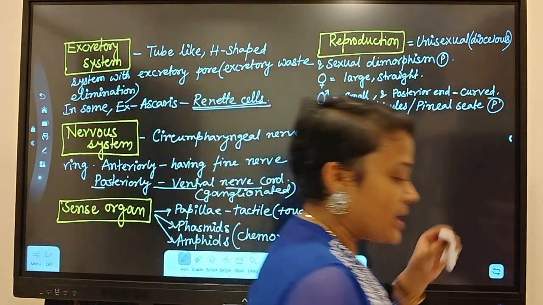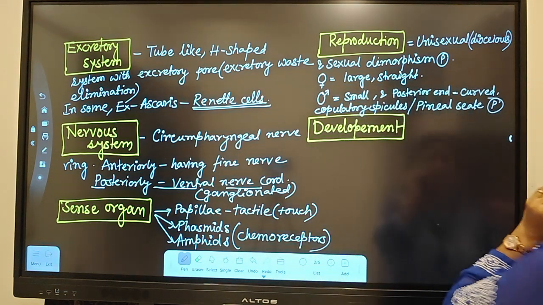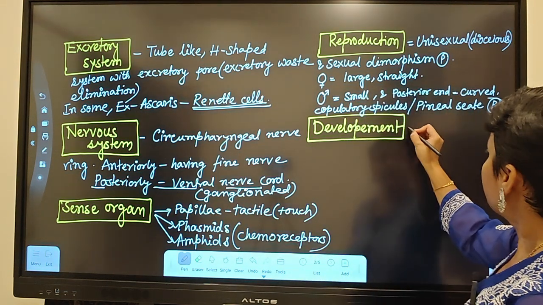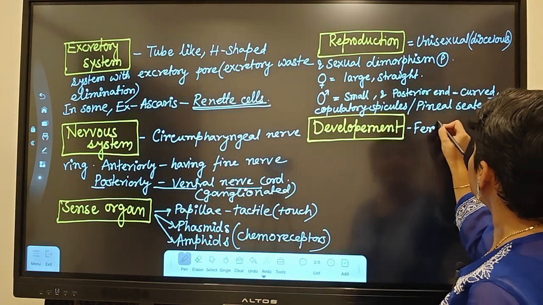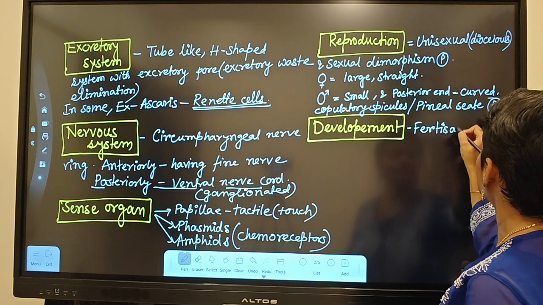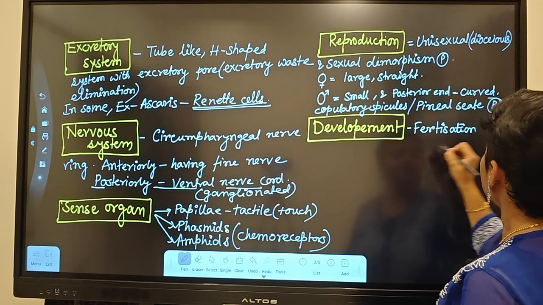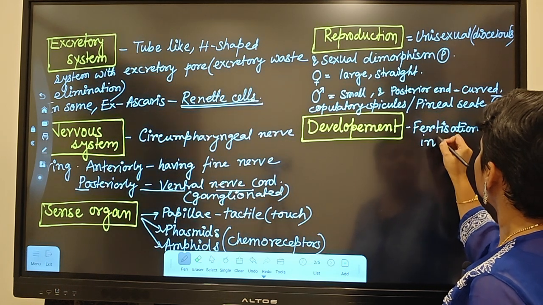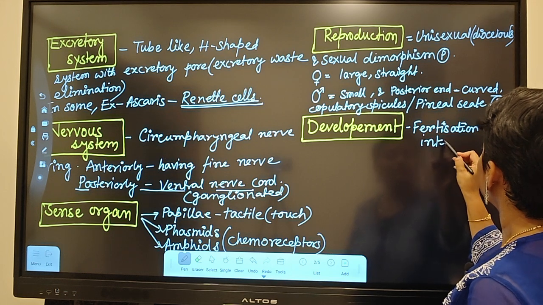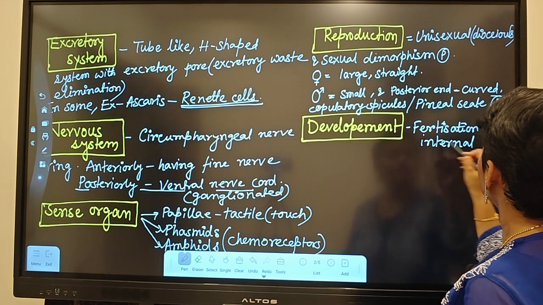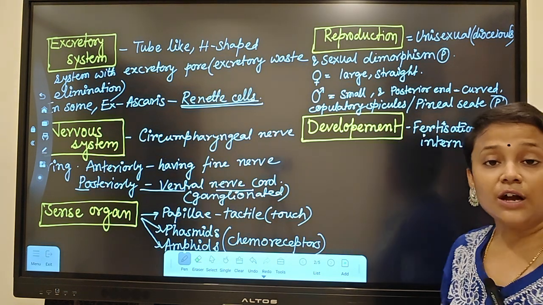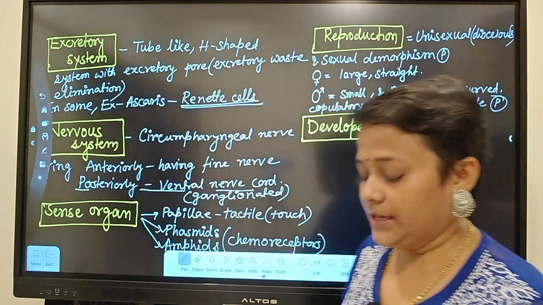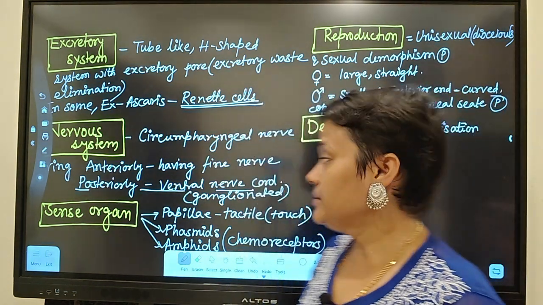Coming to reproduction, what about fertilization? Fertilization here is internal. Now, with this internal fertilization, what about the development?